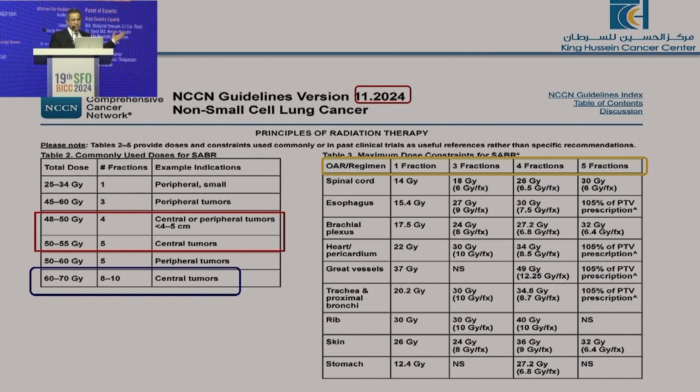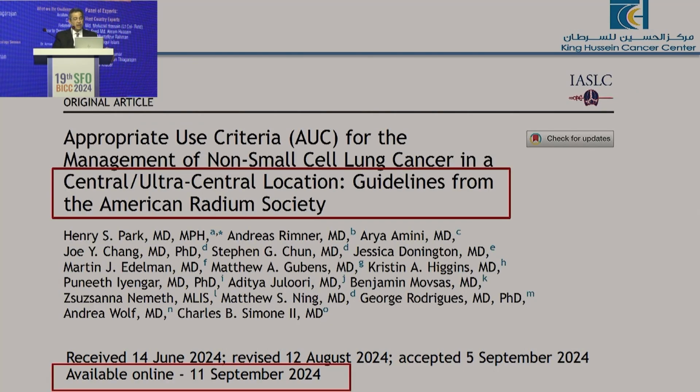And you can see this is good for the constraints, as a reference for medical physicists when they do the plan, to keep in mind the organ at risk, to take into consideration. Now, again, this is a new publication, just to give you some indications or some guidance about how to treat the central ultracentral, and I really advise you all to go and read it very well and make it a reference for your department.